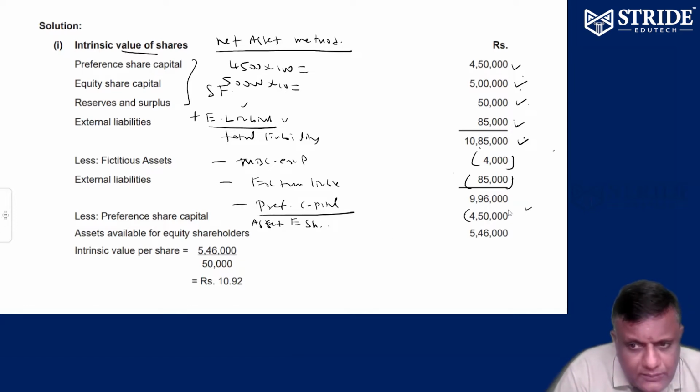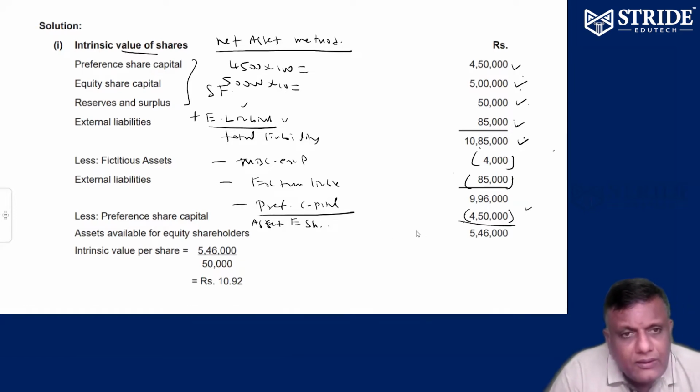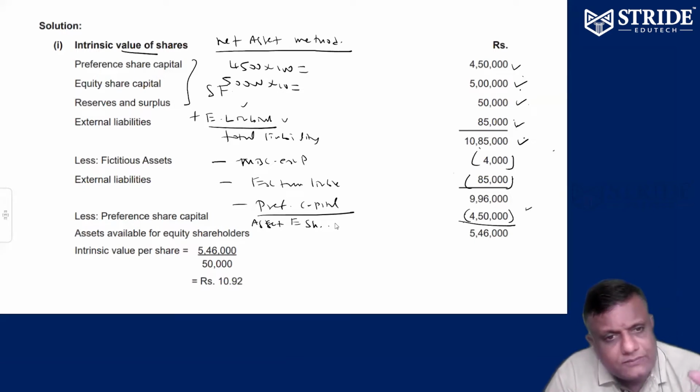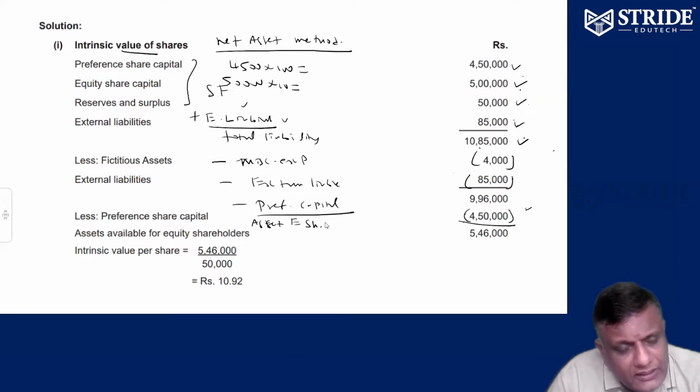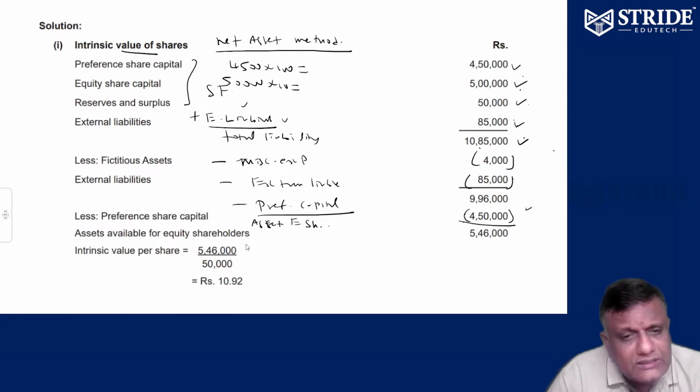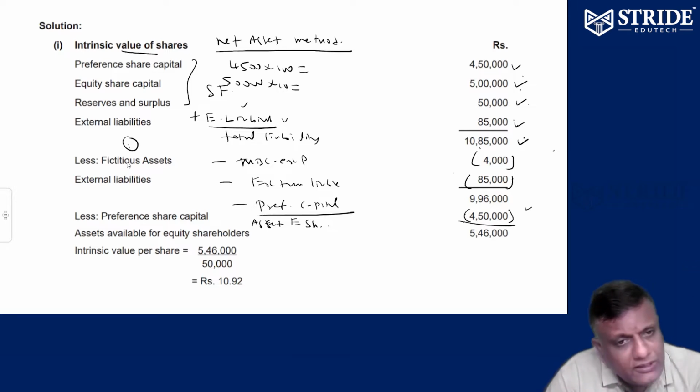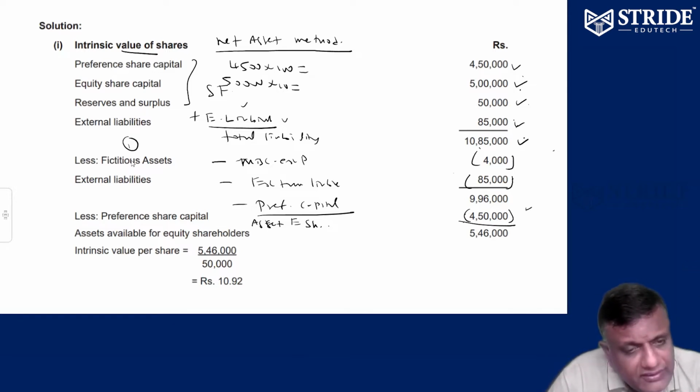Also, please subtract preference capital. So total liability minus fixed assets minus external liability minus preference capital is equal to assets available for equity holders. From the total liability, you subtract fixed assets. First, total liability minus fixed assets and preliminary expenses unwritten off, minus number 2, external liability, number 3, preference capital, is equal to assets available to equity holders.